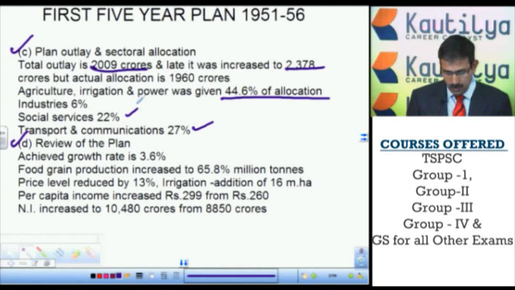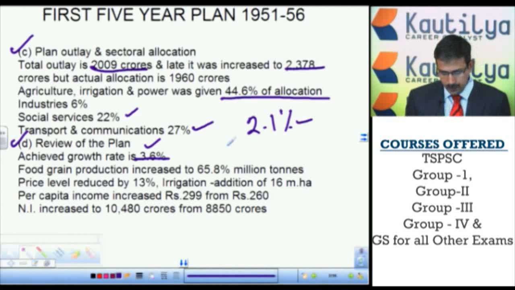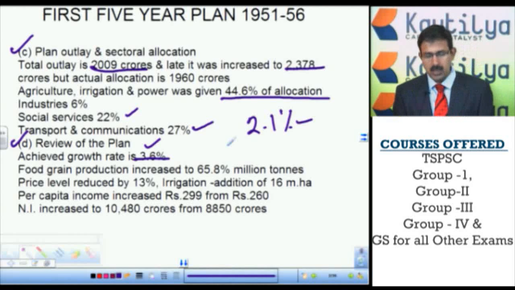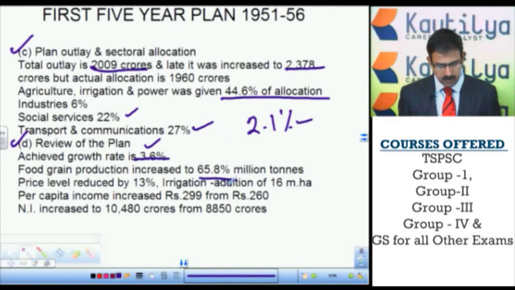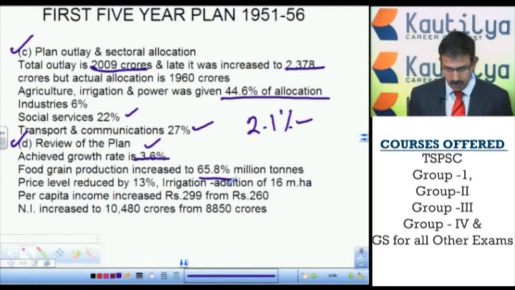Then the review of the plan. The achieved growth rate is 3.6%, as we had targeted only 2.1%. Agriculture food grain production increased tremendously from 50 plus million tons to 65 million tons. This was a bumper production because the monsoon was very good.